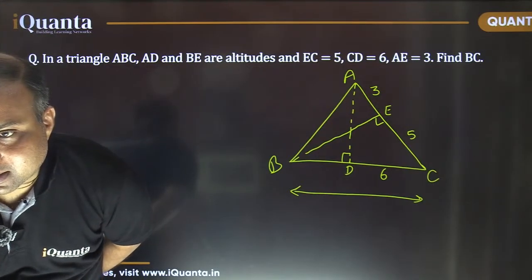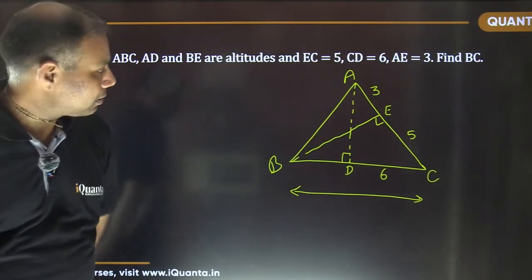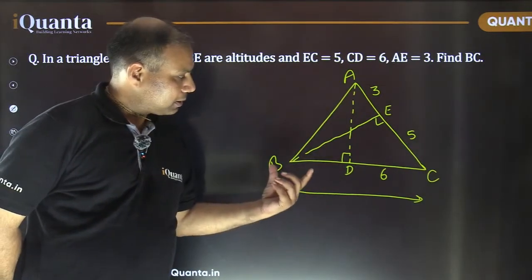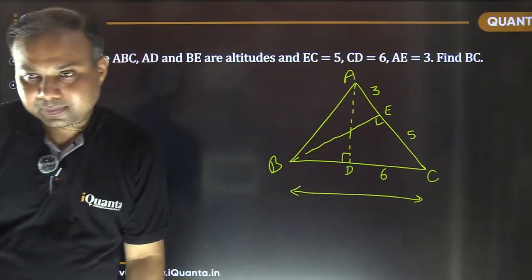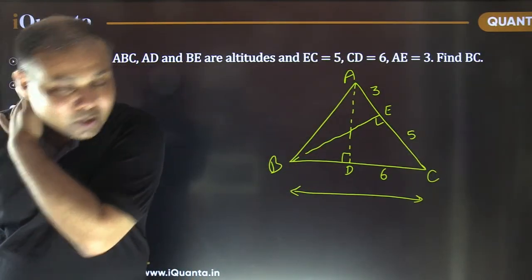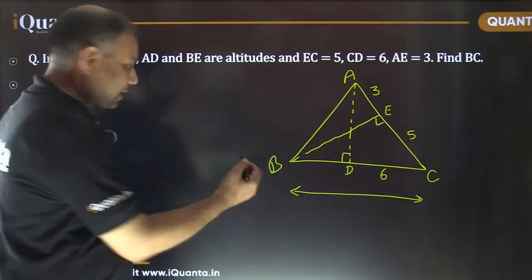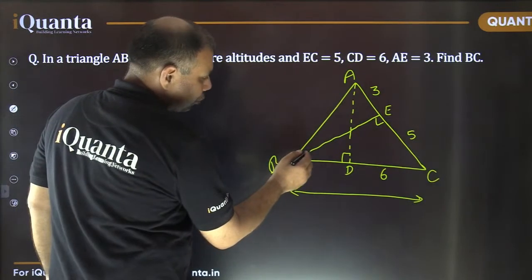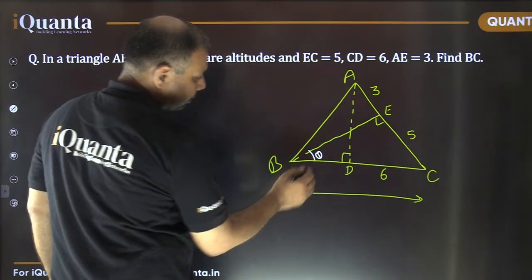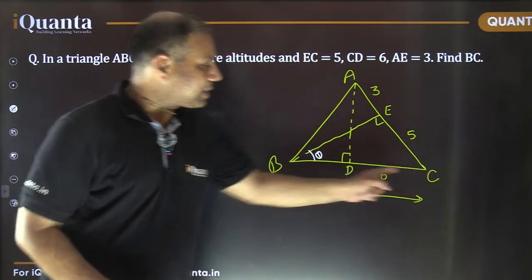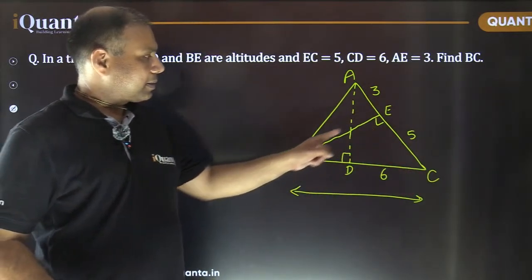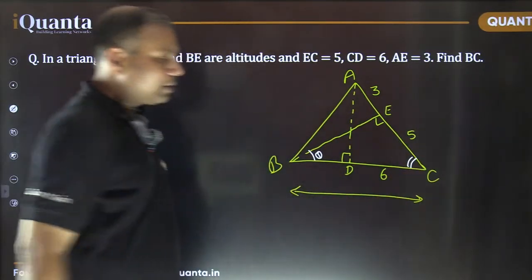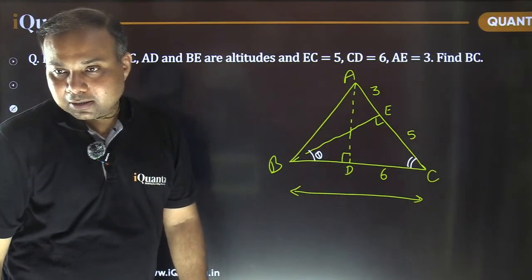How did you solve it, Karthik, Rakesh, or Petrus? How did you get this length BC? BD 6 कैसे आया? Okay, let me ask you something. If I call this angle theta, so in triangle BEC, this is theta, this is 90. So this is going to be 90 minus theta. Fine. This is going to be 90 minus theta.